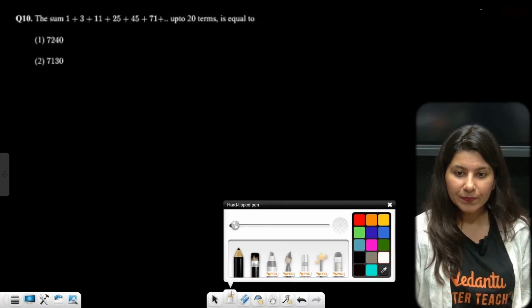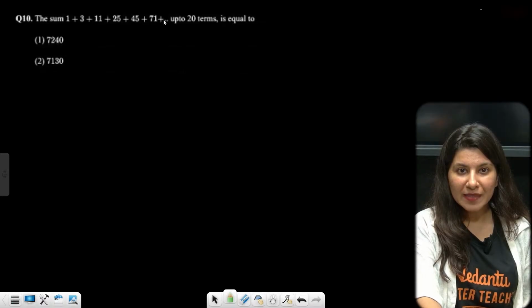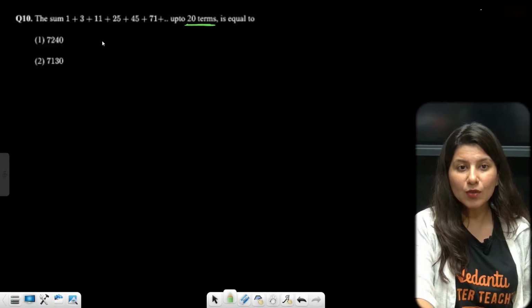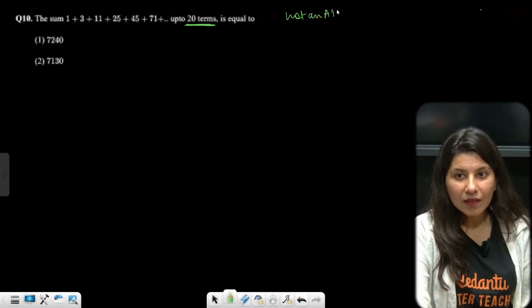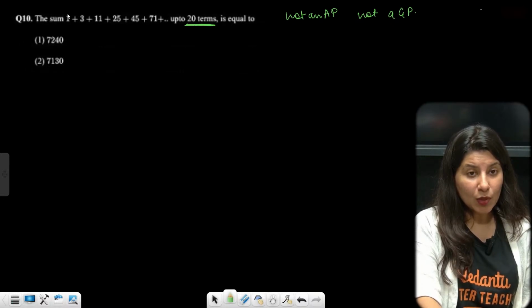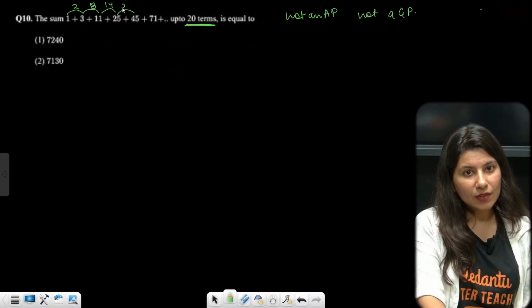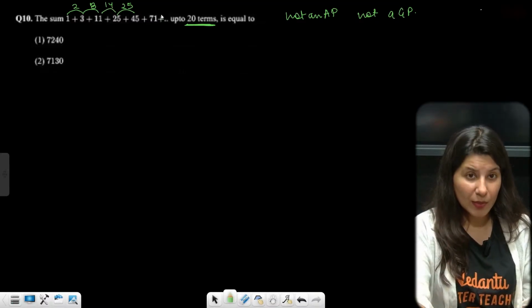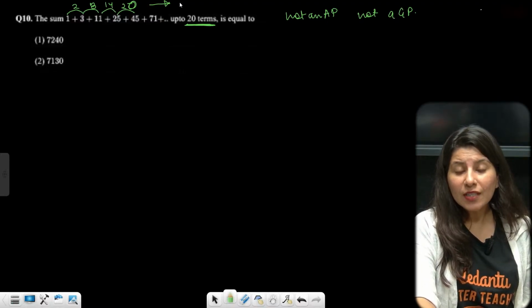10th problem. The sum 1 plus 3 plus 11 plus 25 plus 45 plus 71 up to 20 terms is equal to what? First of all, understand this is not an AP, not a GP. Rather, if you try finding the differences, this is 2, this is 8, then this is 14, then this is 20, not 25. Can you see 2, 8, 14, 20, that is in AP?